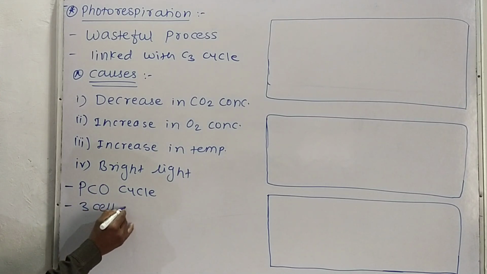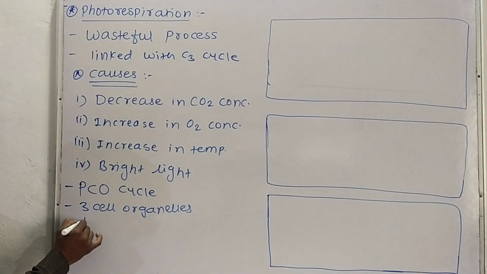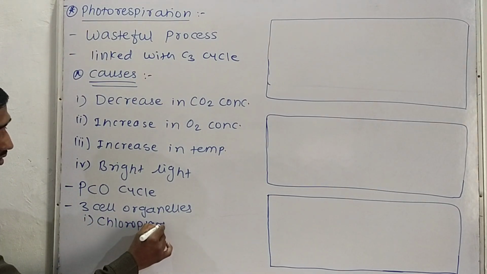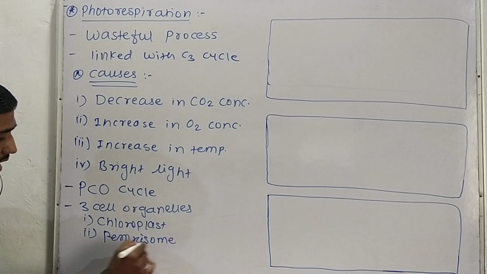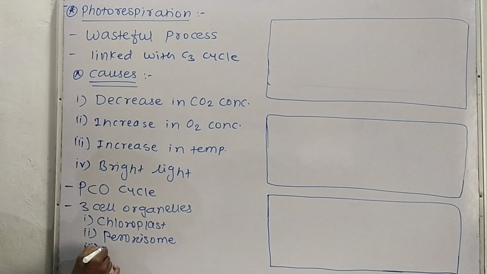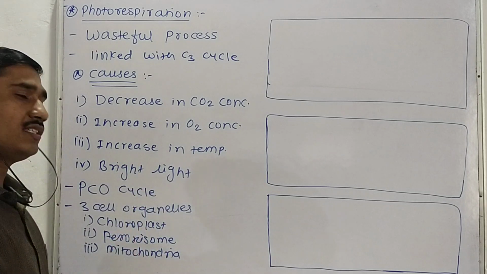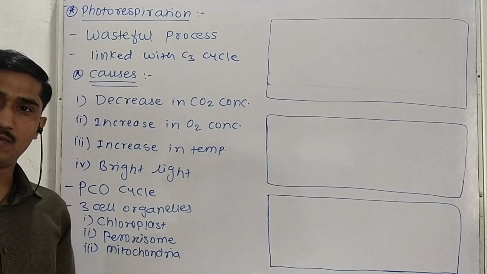So which are these 3 cell organelles? The first one is the chloroplast itself, the second one is the peroxisome, and the third one is the mitochondria.